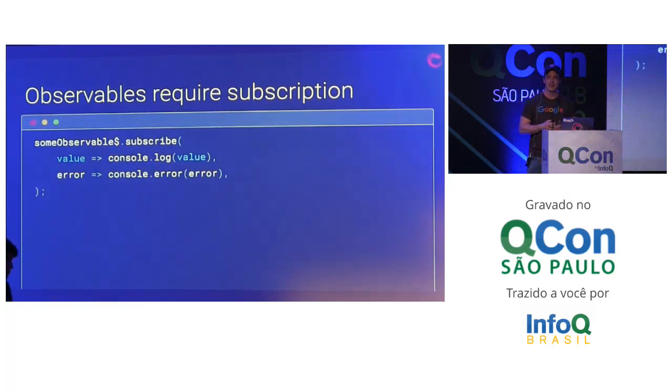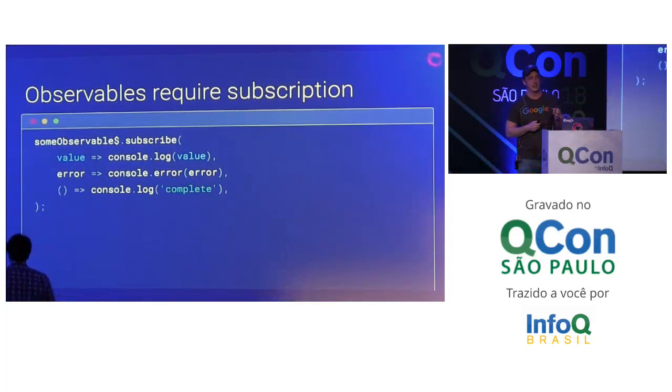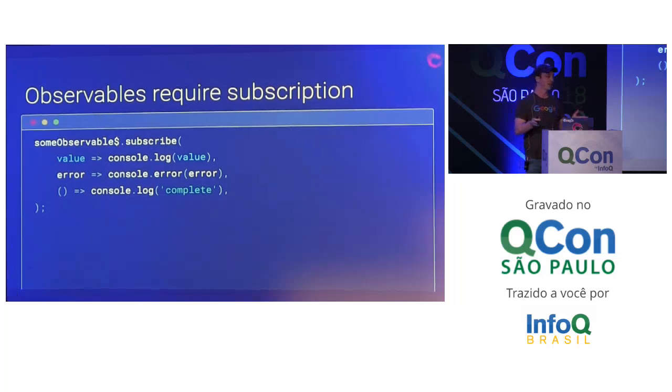The second callback is the error handler. The error handler is responsible for when the observable experiences an error and it needs to stop; you will be notified on this second channel. And the final channel is completion. This is saying, hey, there's no more values. I've successfully produced all the values I can from my observable. I'm just notifying you that this is done. So this is kind of the punctuation on the end of the observable.